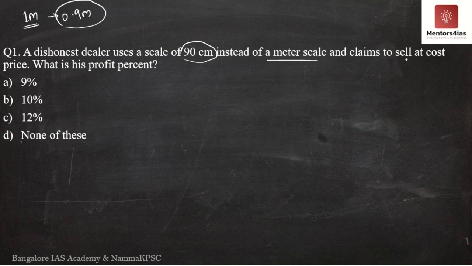He further claims to sell at cost price. At cost price meaning he is not making any profit or loss. But since he is actually using an incorrect scale of 0.9 meters, he actually makes a certain profit instead of what he claims. So the question is asking us to determine what is the profit percentage if he uses an incorrect scale instead of the accurate scale.